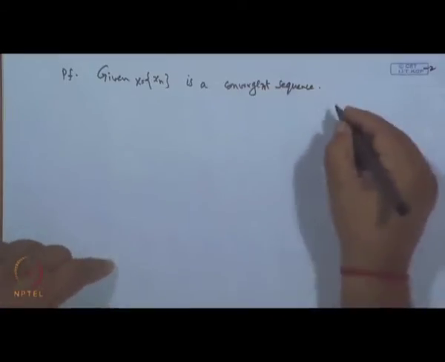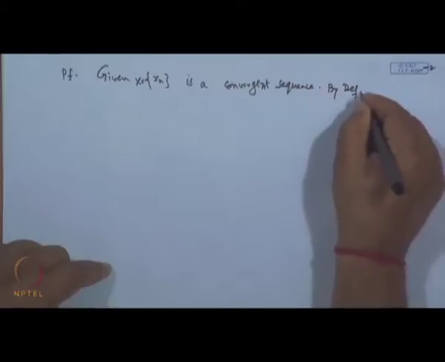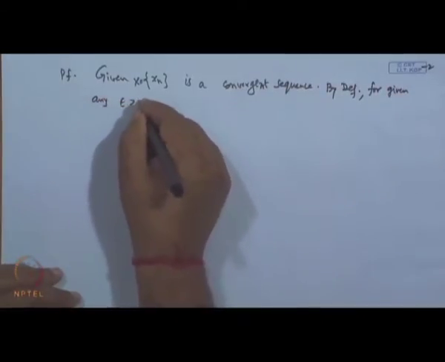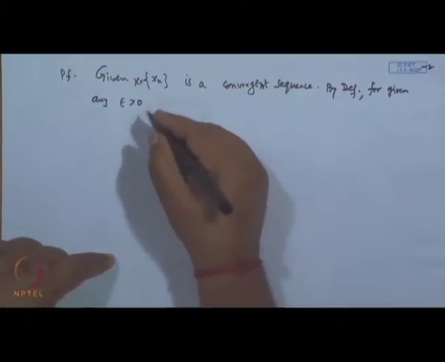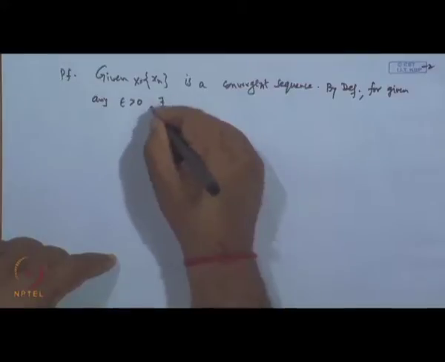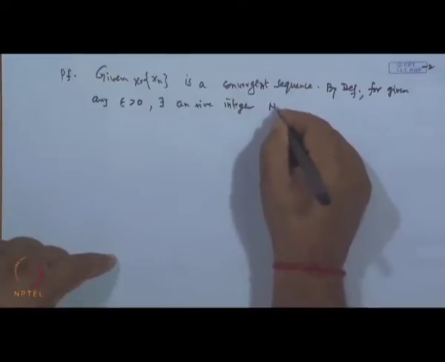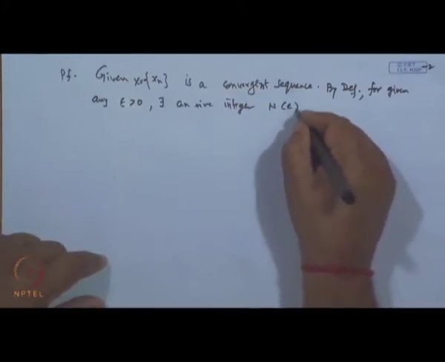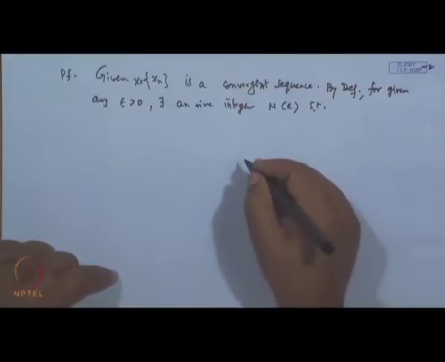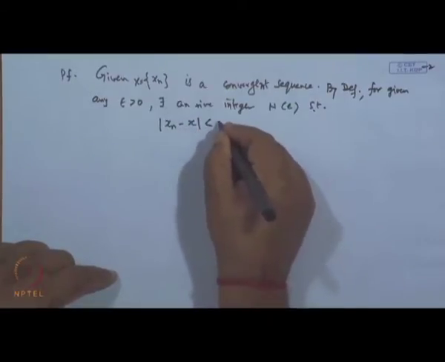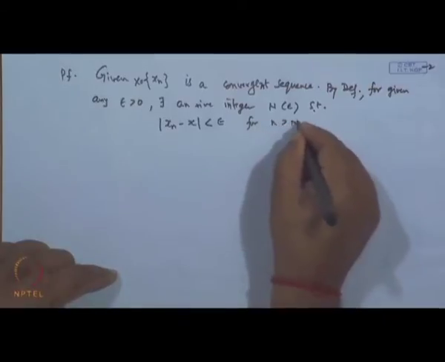So, for the given epsilon, by definition, for any epsilon greater than 0, a positive number, there exists a positive integer, say capital N, which depends on epsilon, such that mod of x n minus x is less than epsilon for all n greater than or equal to N of epsilon. Okay. This is what we get.